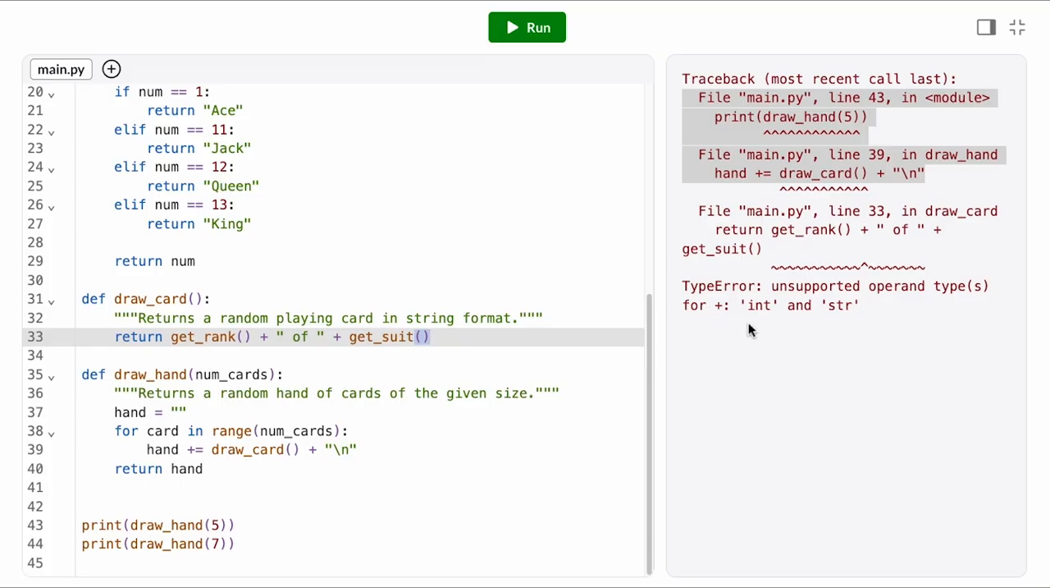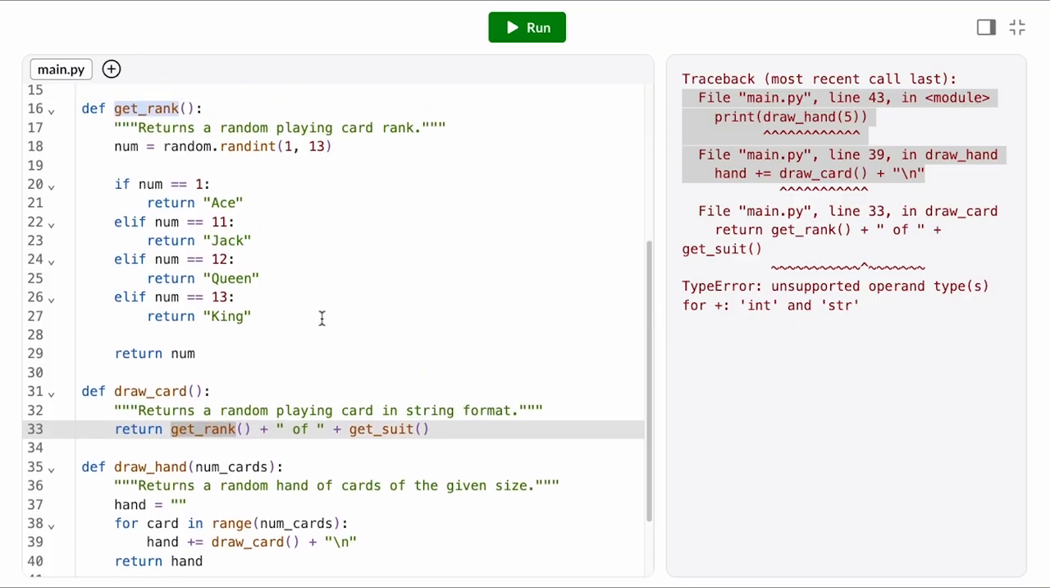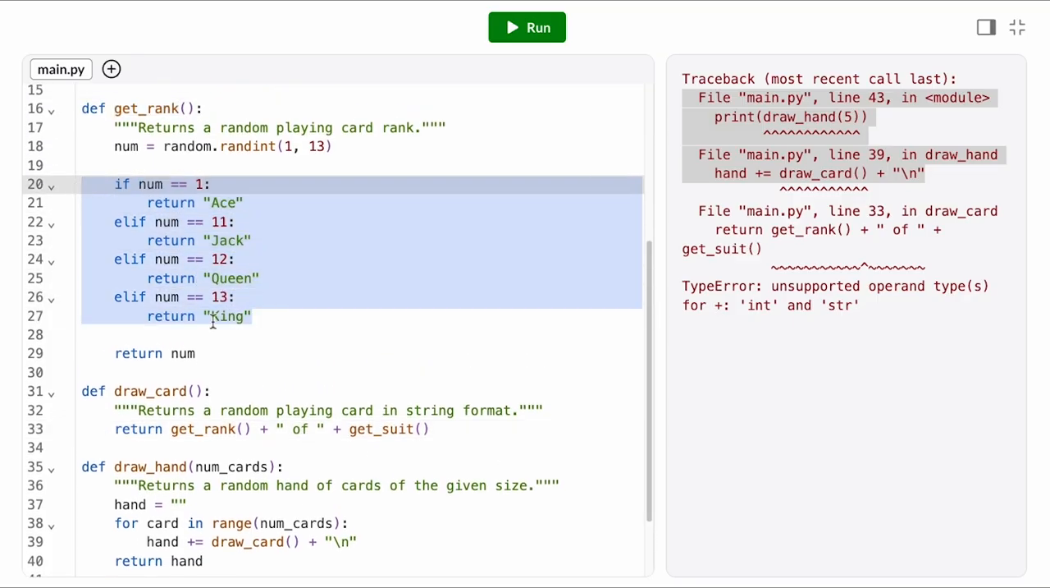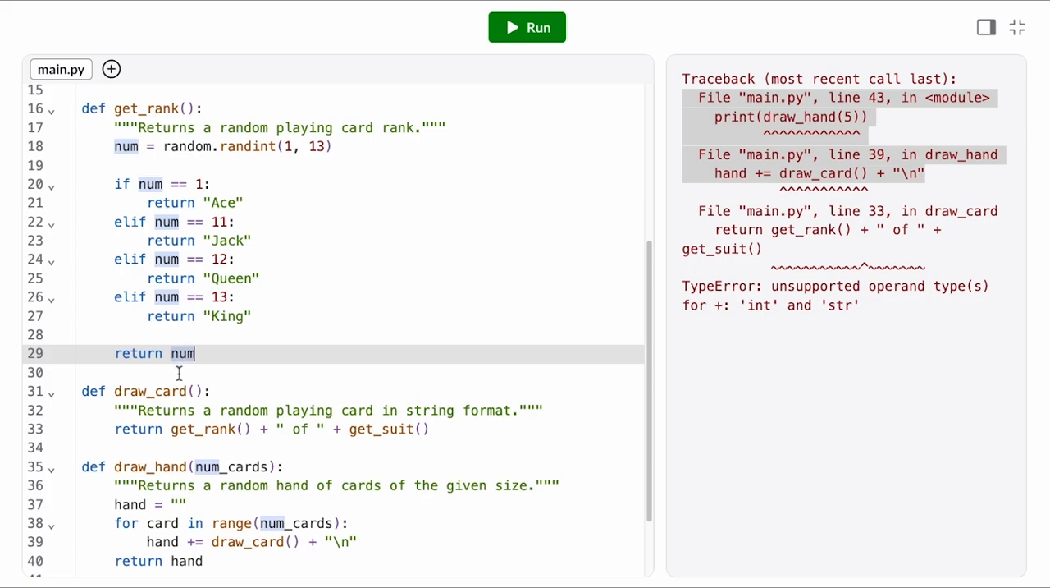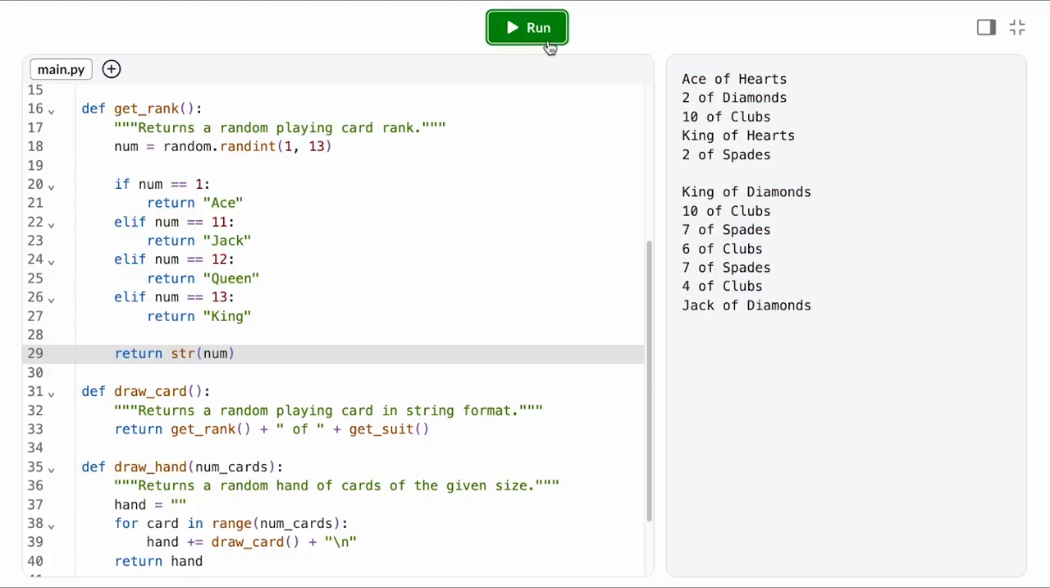This type error tells us that we're adding an integer and a string. So getRank must be returning an integer somehow. These cases are definitely returning a string. But down here, when we return num is an integer. As a general rule, a function should be consistent about which data type it returns, always. That way callers can know what to expect. So since getRank needs to return a string in the ace, jack, queen, king case, we also want to cast num to a string before we return it.